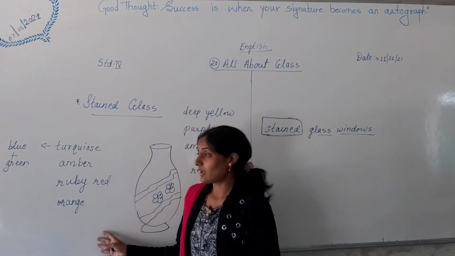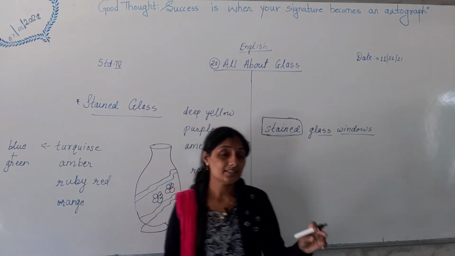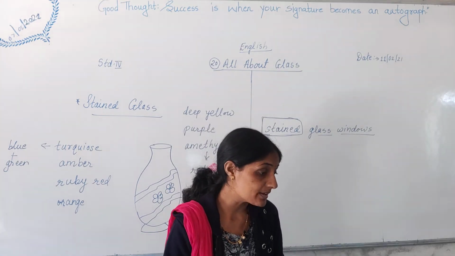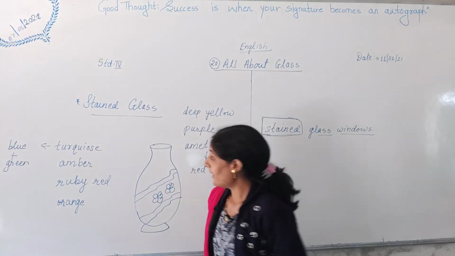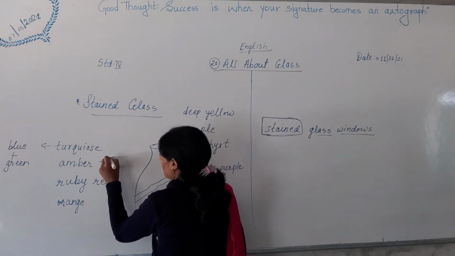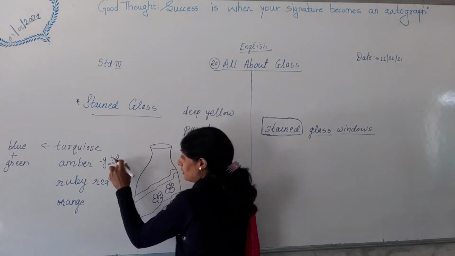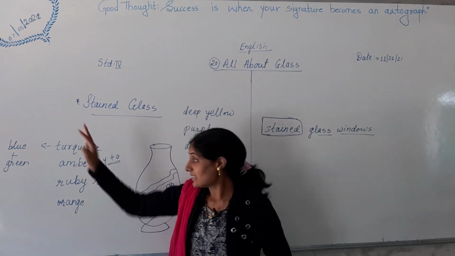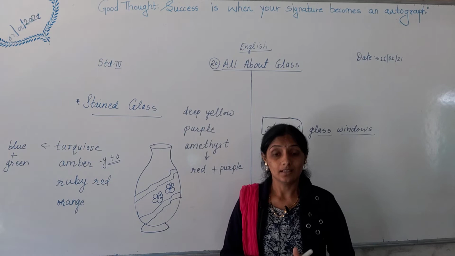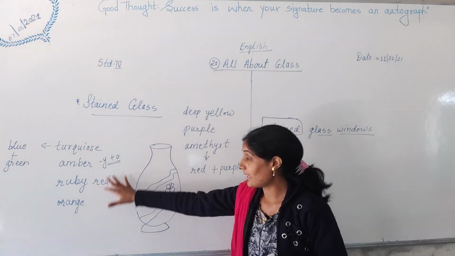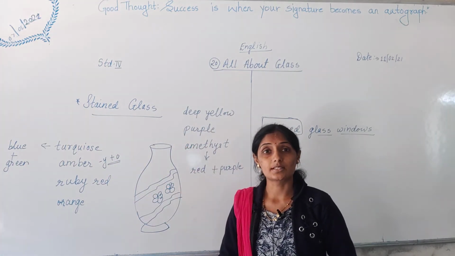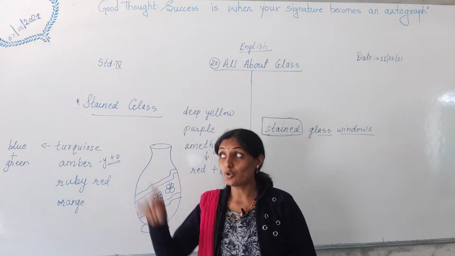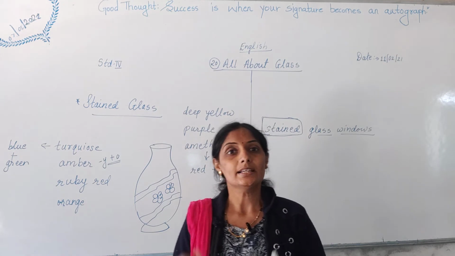And I have told you about other colors also. Ruby red, in that little red and pink color you have to mix, then it becomes ruby red. Amber, yellow and orange. When you mix yellow and orange color together, it will turn to amber. And these are all colors of glass. You can color glasses with the help of all these colors. Mixture of two colors will make the windows of the churches colorful.